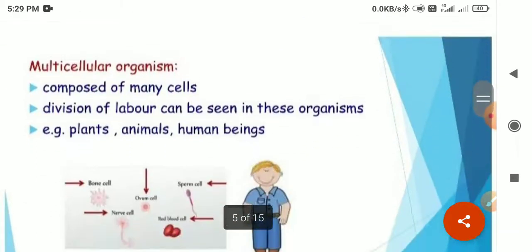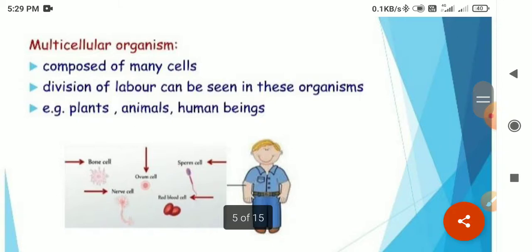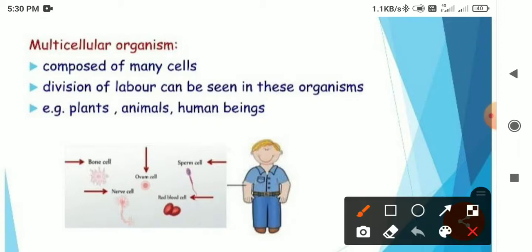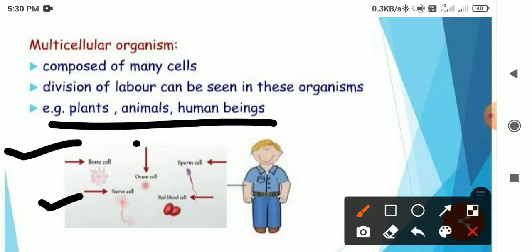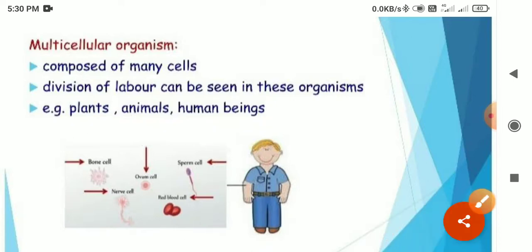Except for some microorganisms like amoeba, paramecium and euglena, which are unicellular, all the other organisms, from plants to animals and even human beings, are multicellular organisms. Multicellular organisms are composed of many cells. For example, plants, animals and human beings, starting from the bone cell, nerve cell, ovum cell, sperm cell or the red blood cells.